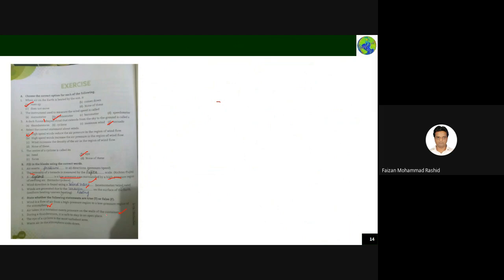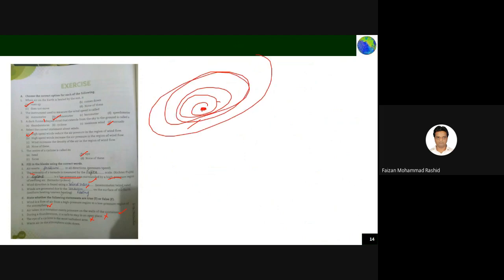it is safe to stay open. Wrong. The eye of the cyclone is the most disturbed. No, false. The eye is the static position. There is no disturbance at the eye. It means when the cyclone is there, the cyclone will be something like this, but the center will always be stationary. There is no movement of anything in the center.